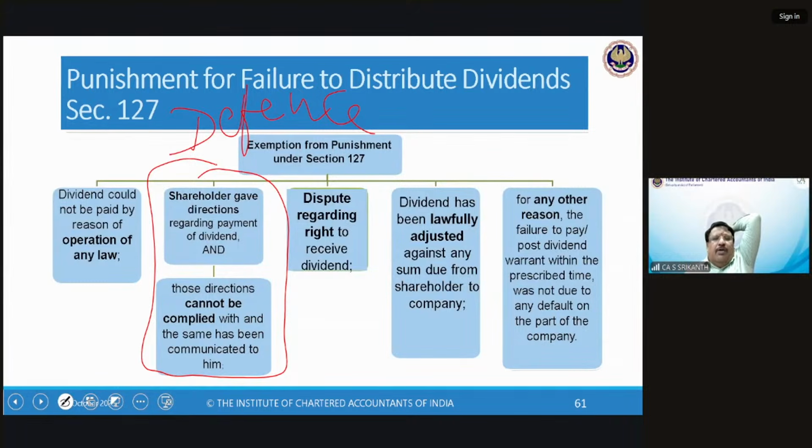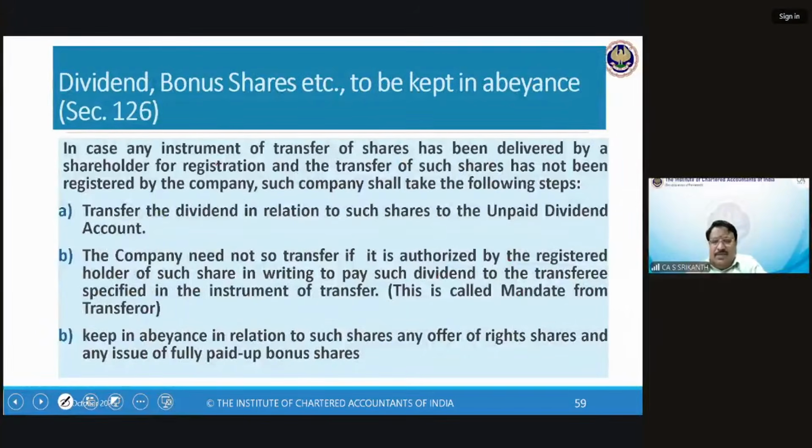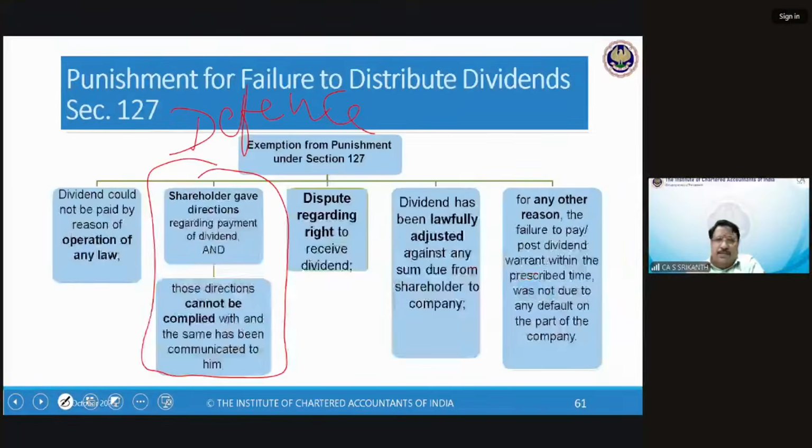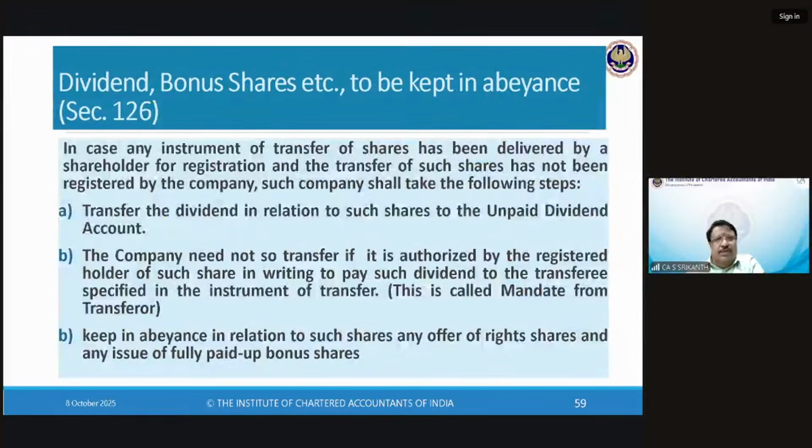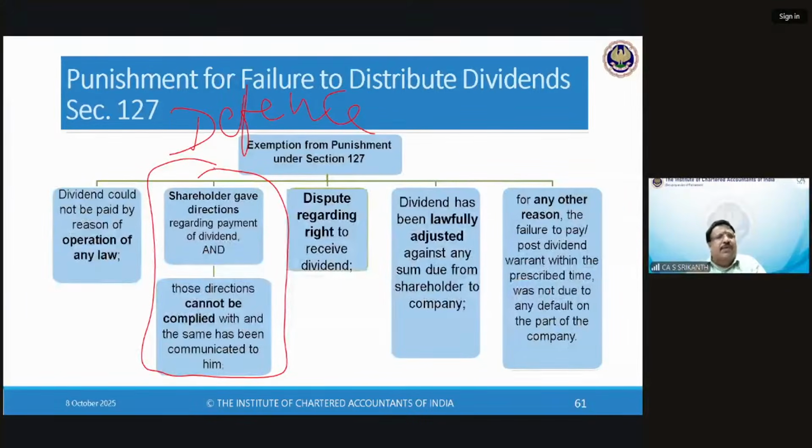Dispute regarding right to receive dividend, like this. When there is some dispute, you keep it in abeyance under this section 126. Then you can always say, I'm invoking 126 and keeping it. No mandate has been received, therefore. Dividend has been lawfully adjusted against any sum due from the shareholder to the company. In case there is any amount genuinely due, you can adjust it.